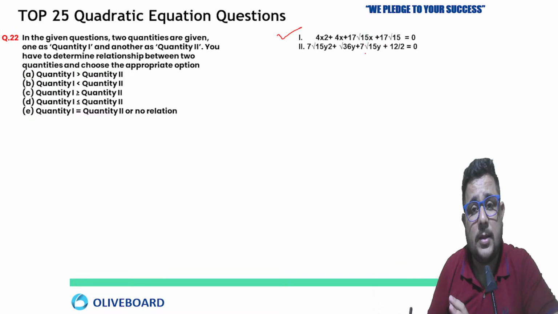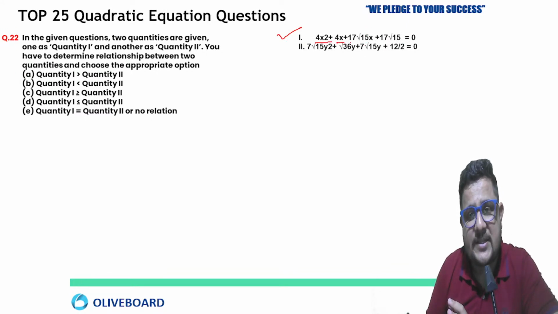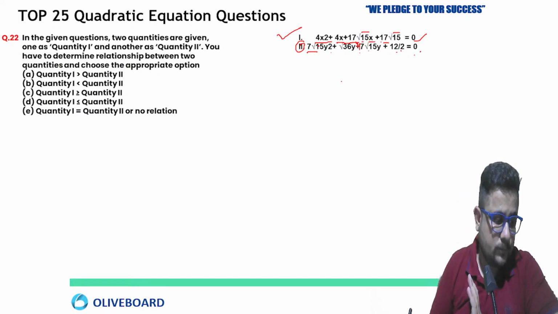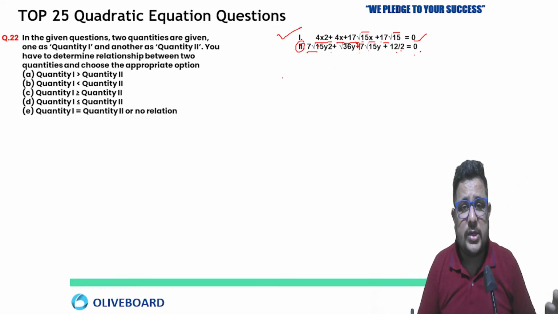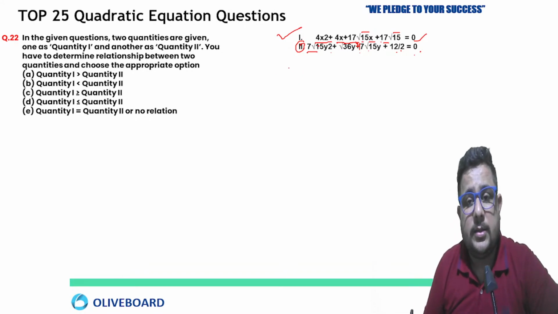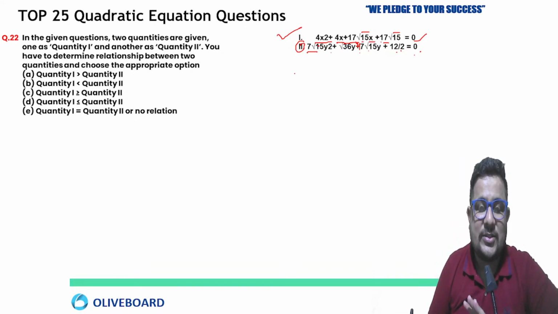Now do this one. This is 4x square plus 4x plus 17 square root of 15x plus 17 square root of 15 equals 0. Now the second, 7 square root 15y square plus square root 36y plus 7 square root 15y plus 12 by 2 equals 0. Tell me the answer. Very good question based on the condition. Easy one, but you just have to use your proper brain. It's your smartness.